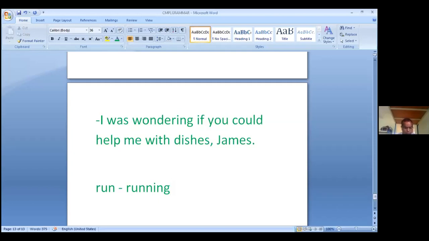Now, dear students, countable nouns and uncountable nouns. We have discussed both concrete and abstract nouns, and they can be either countable or uncountable. Concrete nouns can be countable or uncountable. Likewise, abstract nouns can also be countable and uncountable. For example, cup. Cup is a concrete noun, but it is countable.